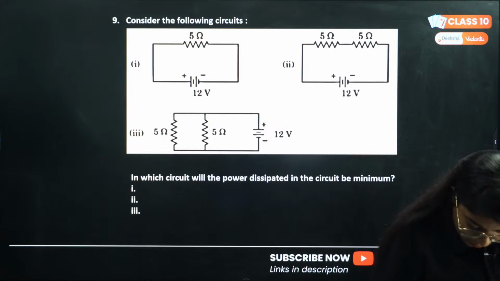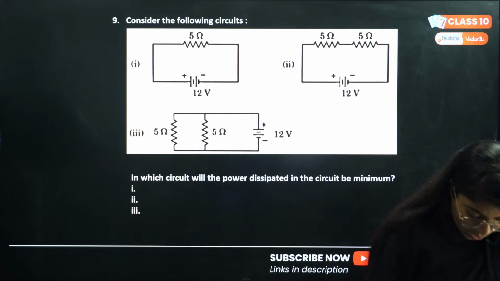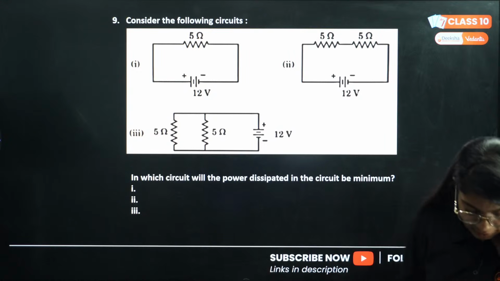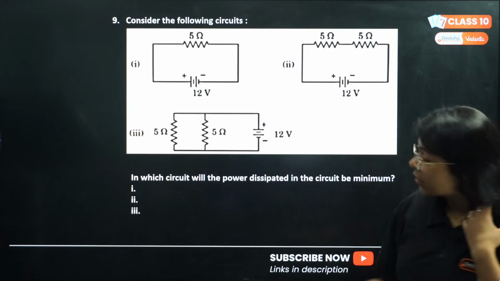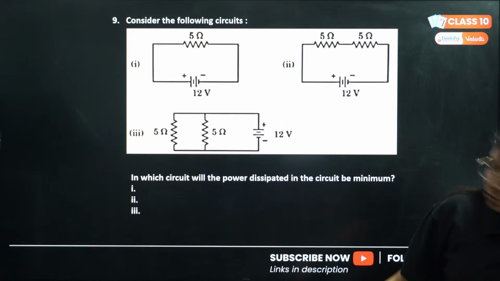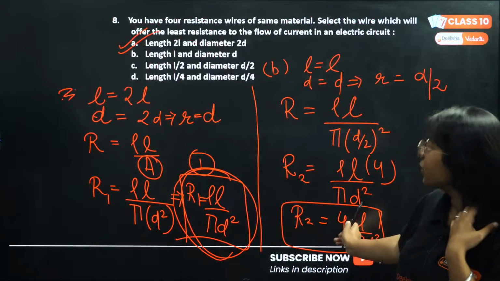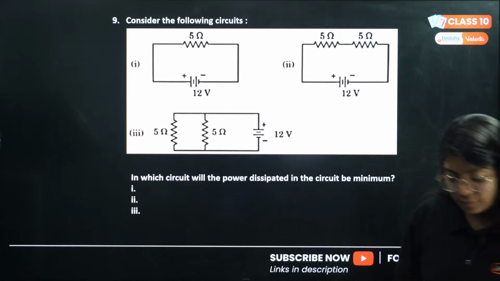Sorry, ma'am, I'm unable to do it. Okay, it's fine. Okay, Reena is saying A. Is this for this question or the other one? Last question. For the last question, the answer is A. Actually, very good. Everyone is correct.